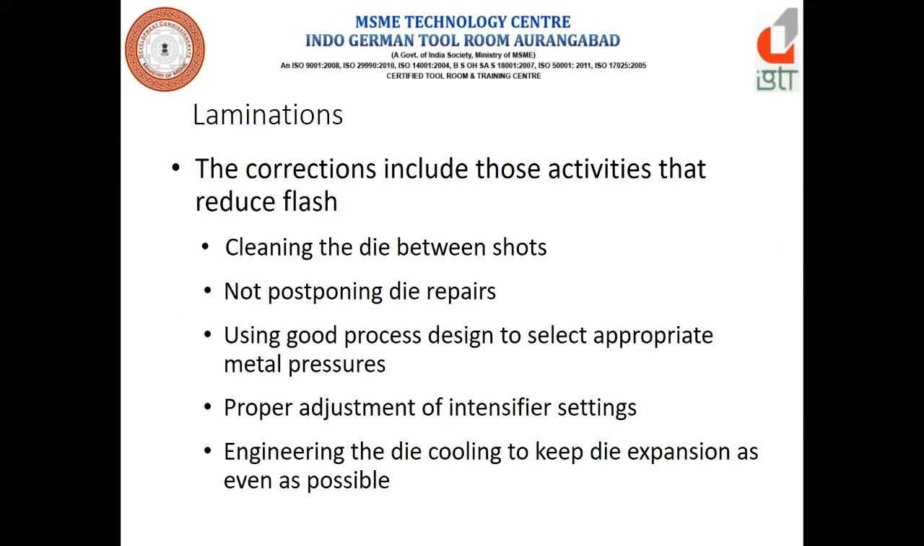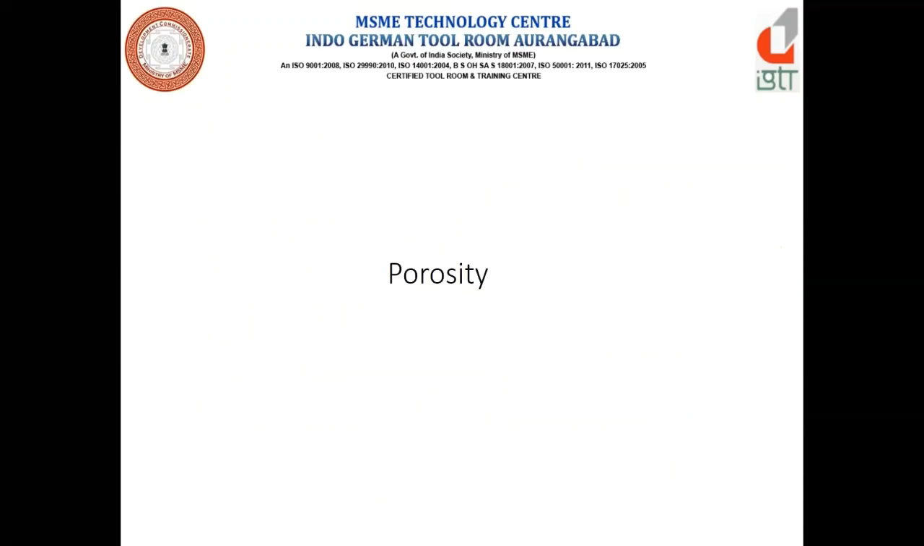Corrections include those activities that also reduce flashes: cleaning the die between shots, not postponing die repairs, and using good process design to select appropriate metal pressure. Metal pressure is also a very important factor for this. Proper adjustment of the intensifier setting, right? Now, engineer the die cooling to keep die expansion as even as possible.